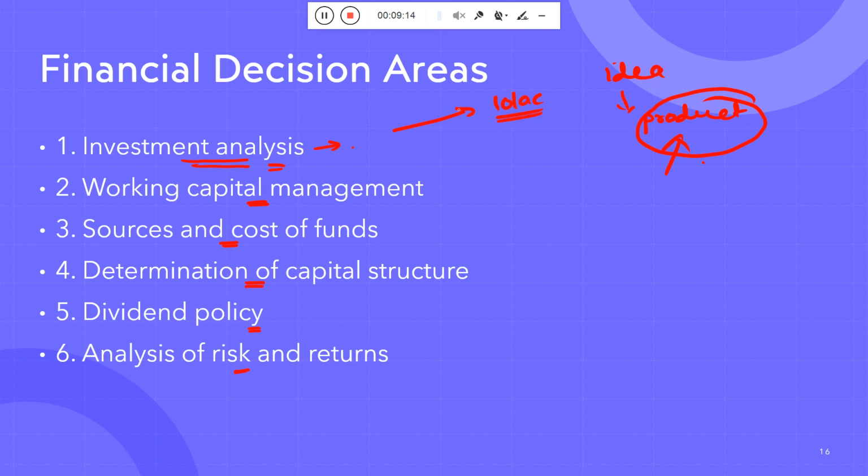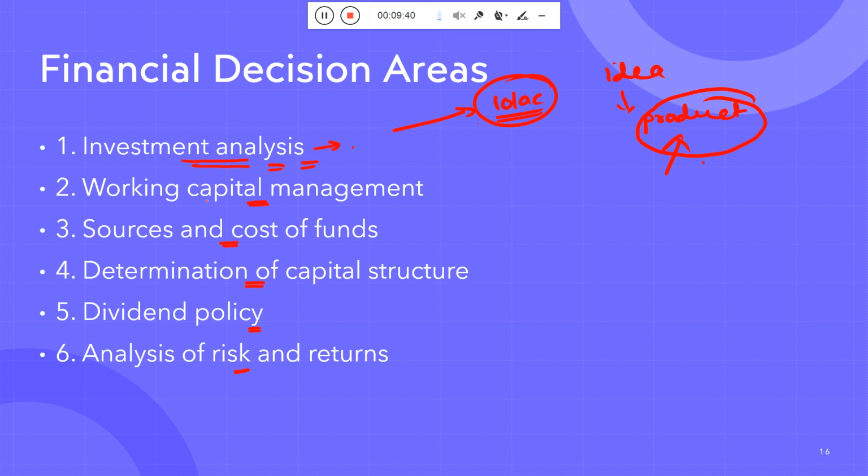By using investment analysis. Why do you need it? Because you want to purchase some machinery and equipment. If I talk about a service company, then you also need to buy something, like computers and new equipment. So investment analysis is needed.